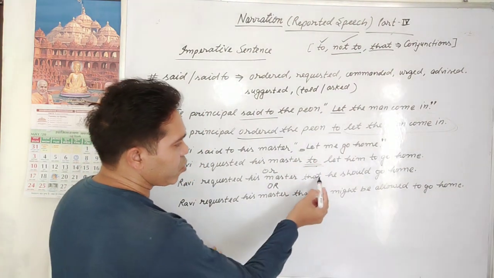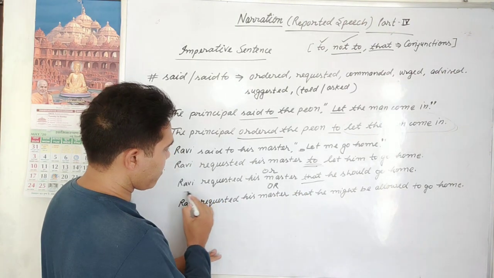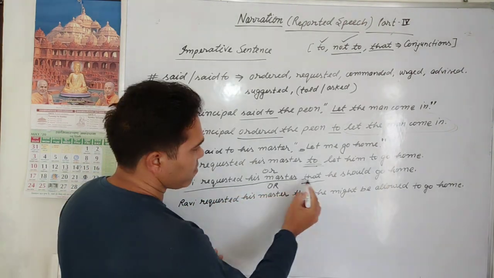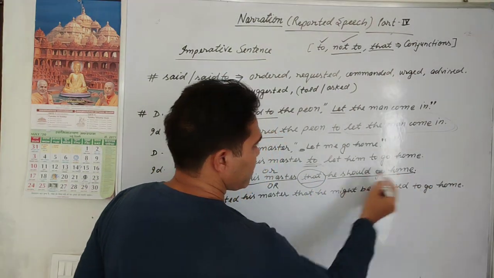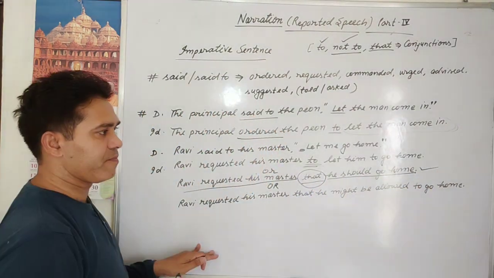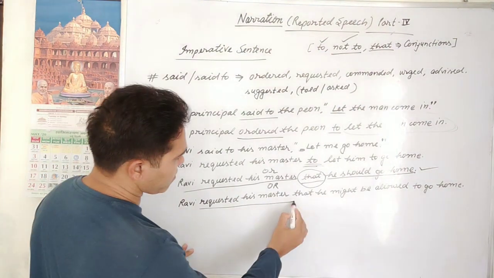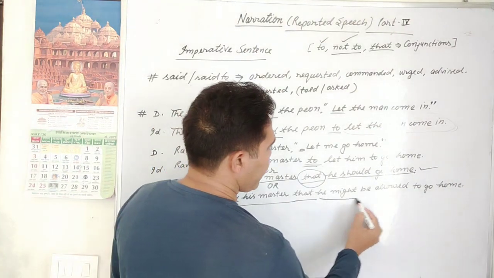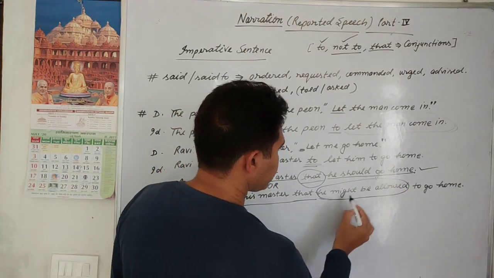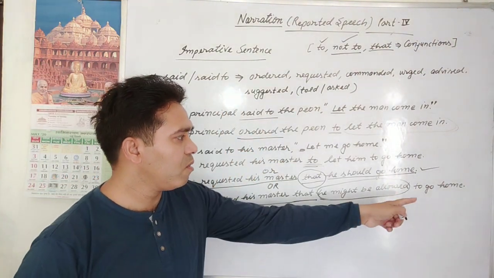Second, if we use the that conjunction, up to here same: Ravi requested his master that he should go home. And third, requested his master, that up to here same, he might be allowed to go home.